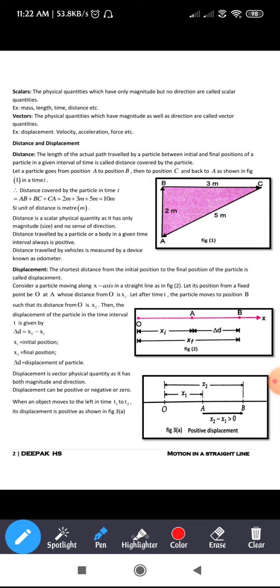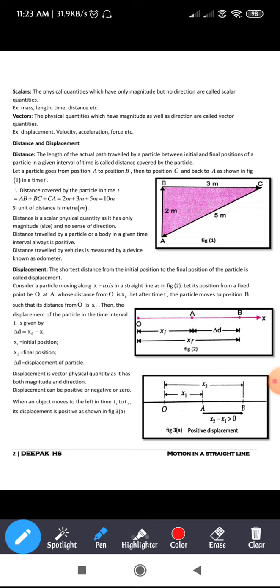So this is how you calculate the distance. The SI unit of distance is meter. Hence the distance traveled by a particle or a body in a given time interval is always positive. As you know, the distance traveled by a vehicle is measured by a device known as an odometer. In a vehicle, how do you calculate the distance traveled? You have an odometer, which shows the kilometers covered. That itself is known as an odometer. So this is regarding distance.